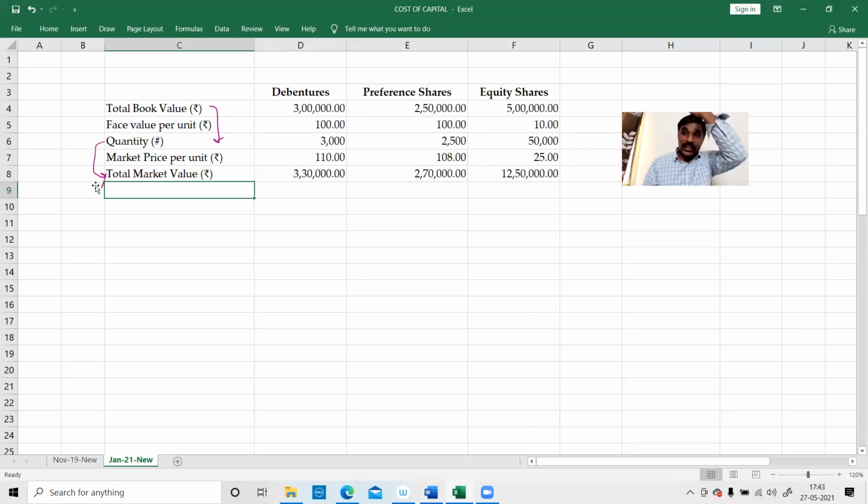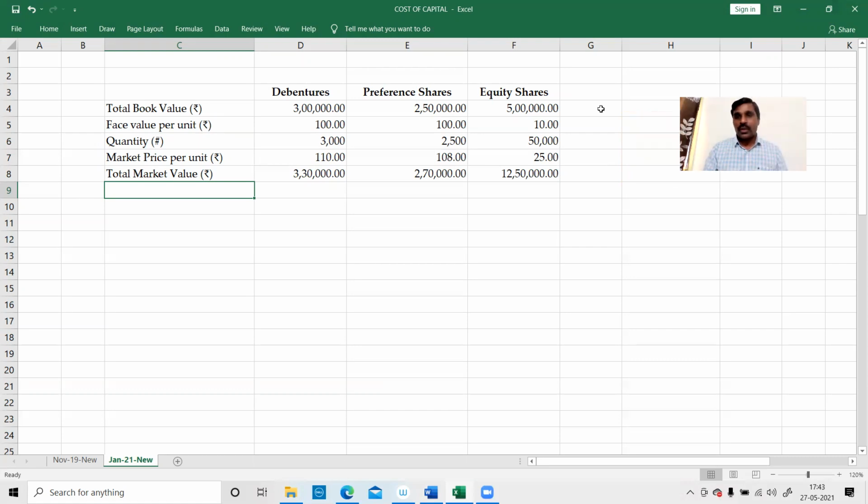Earlier it was book value. Now I have to reconvert into market value. This is called market value. We'll put the total column here.